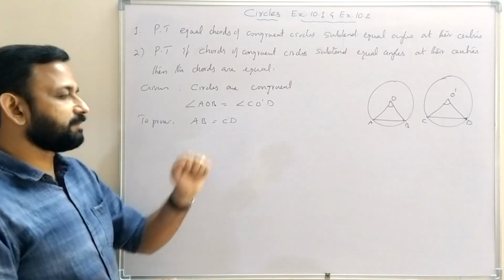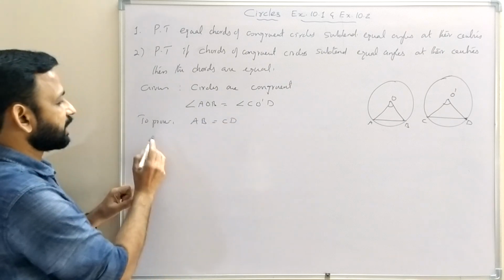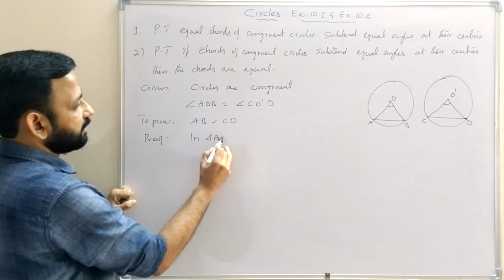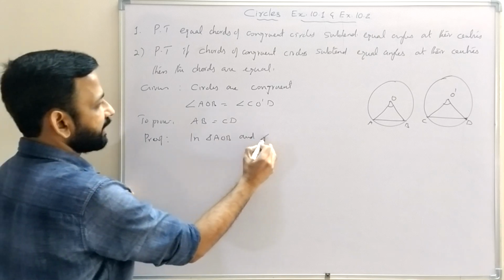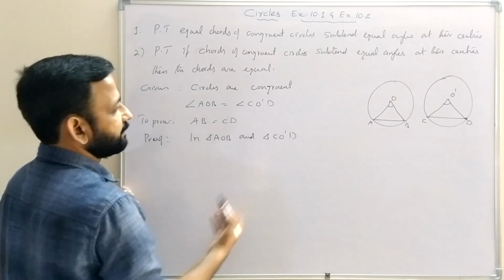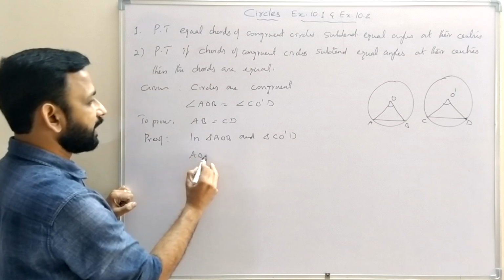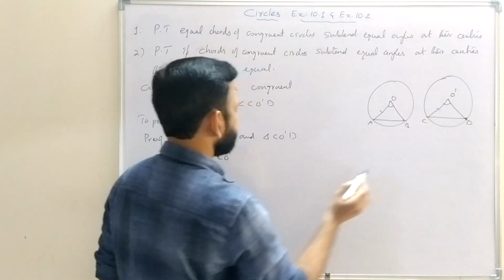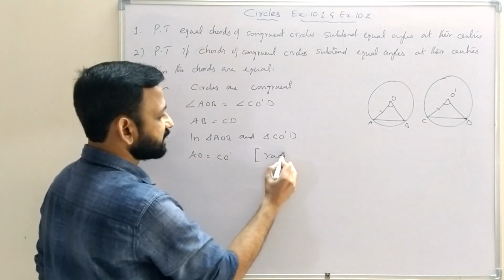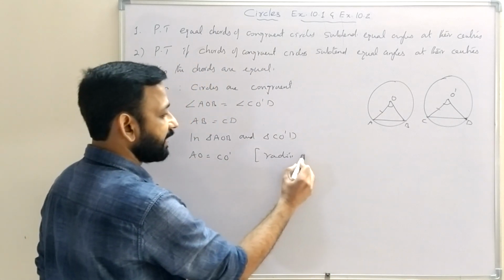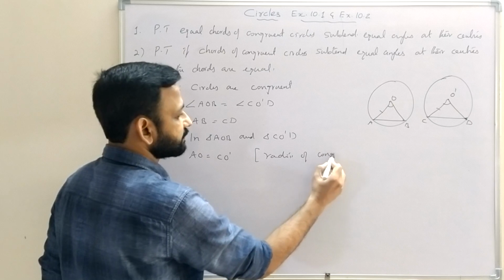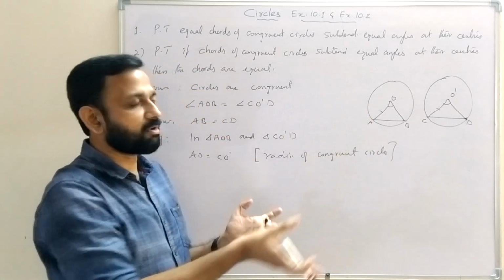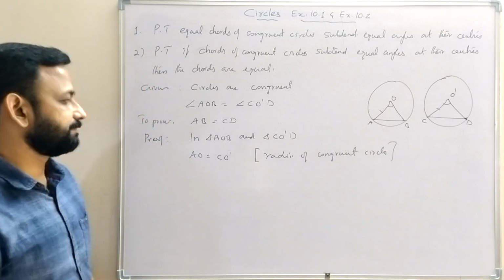The same way, we will prove that two triangles are congruent. In triangle AOB and triangle CO'D, AO equal to CO', radii of congruent circles. If circles are congruent, then their radii are equal.